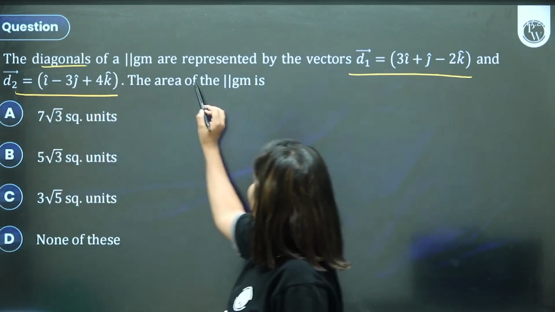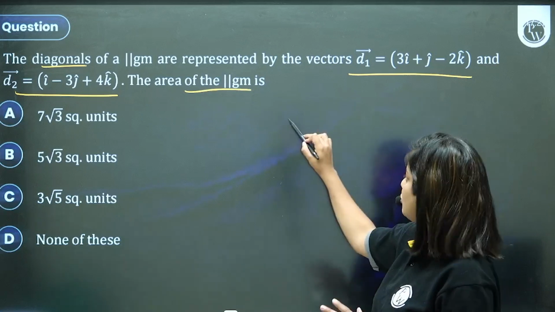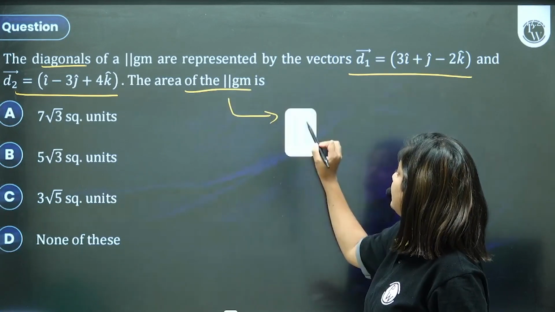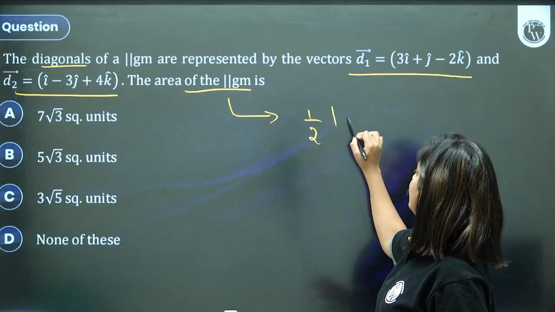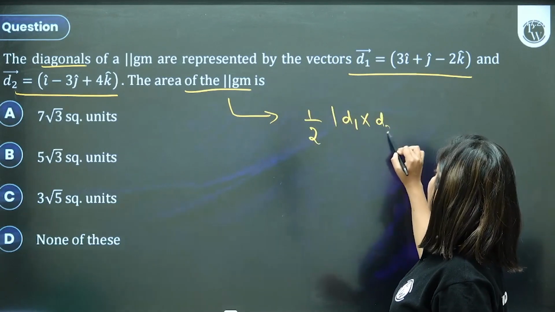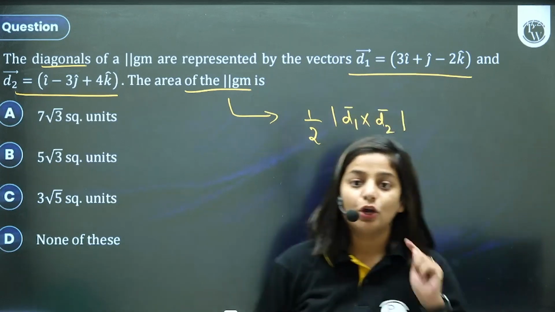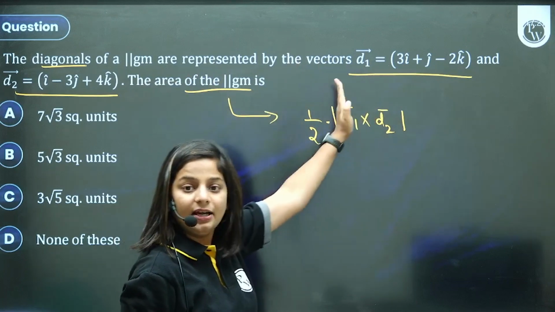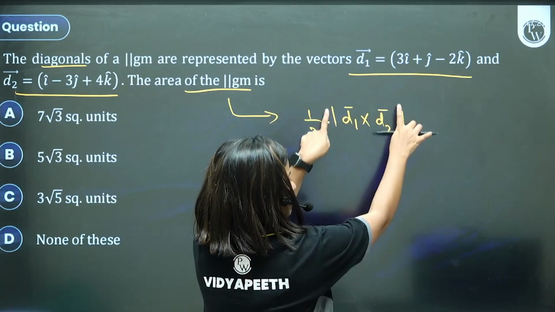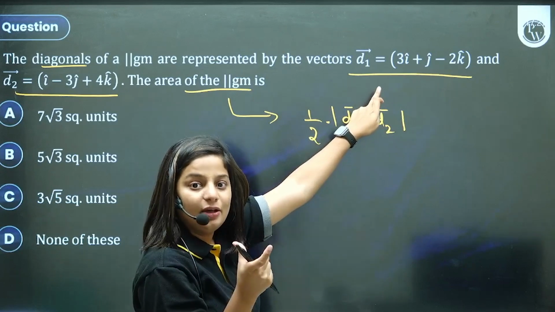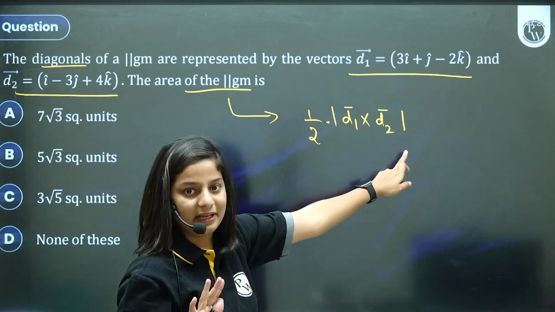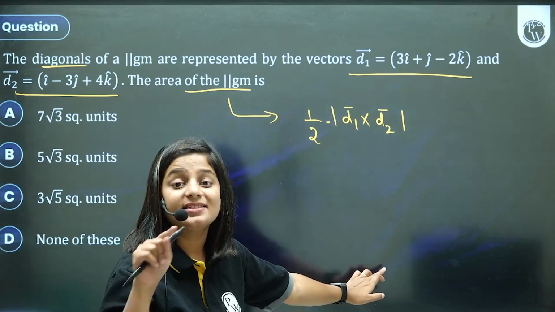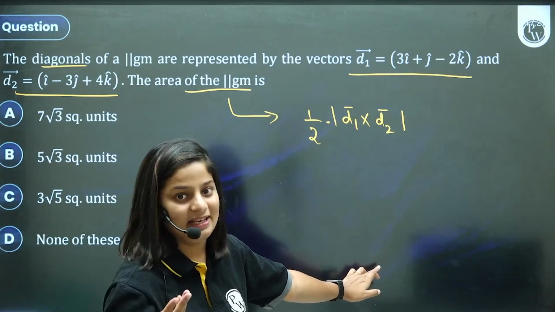Here is another question where diagonals are given, and you have to find the area of a parallelogram. I'm not solving it. The formula for area of parallelogram is simply half into magnitude of cross product of their diagonals. Don't forget the half. Then you will take cross product of diagonals and take its magnitude, because after taking cross product, you will get a vector whose magnitude you have to take. To get the final answer, always write your final answer in a statement and in square units. It's area.